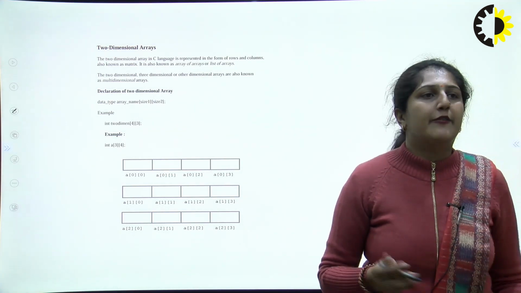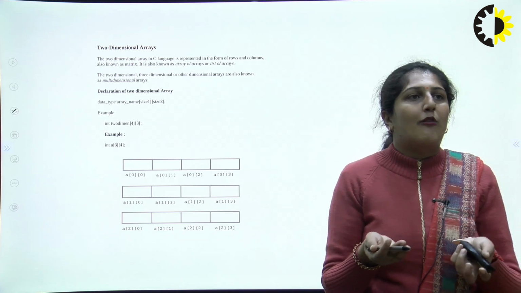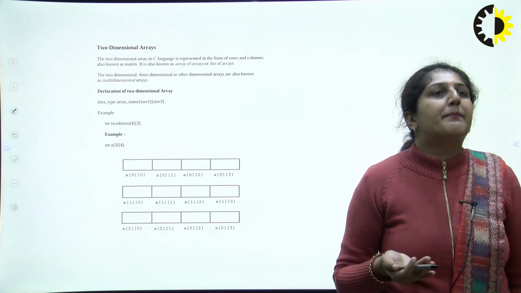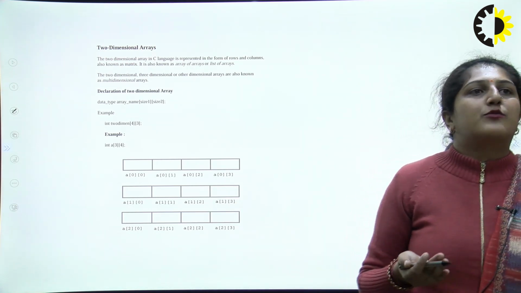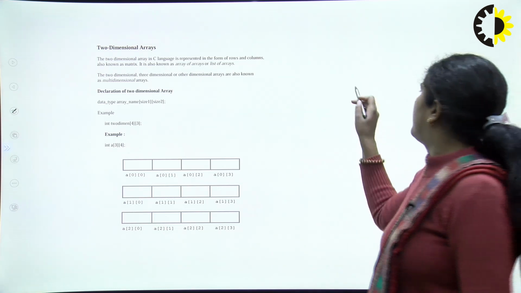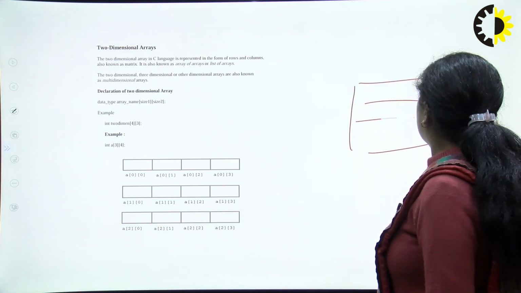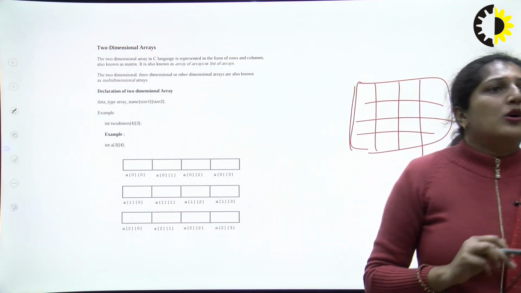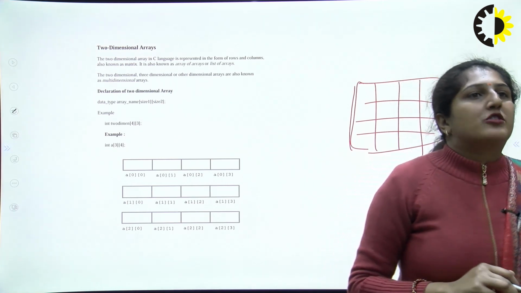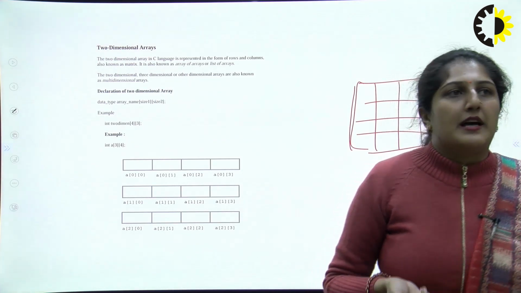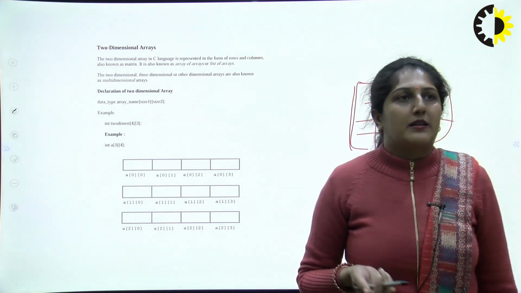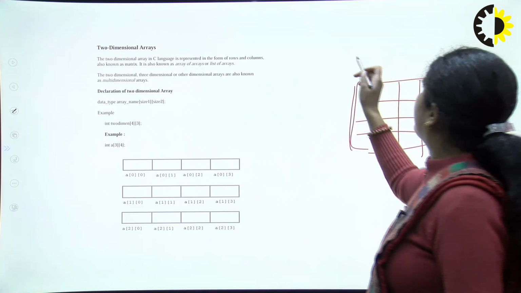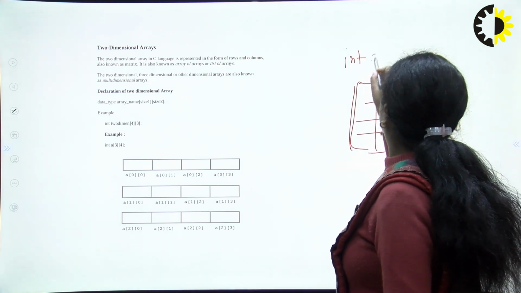A 2D array is simply a matrix of i into j, or k into l, any variable you can take. So the 2D array in C language is formed in the form of rows and columns, like this. The 2-dimensional or 3-dimensional arrays are also known as multi-dimensional arrays. Like a 1D array, we declare the 2D array in the same way, but the difference is, in a 1D array we do it like this,